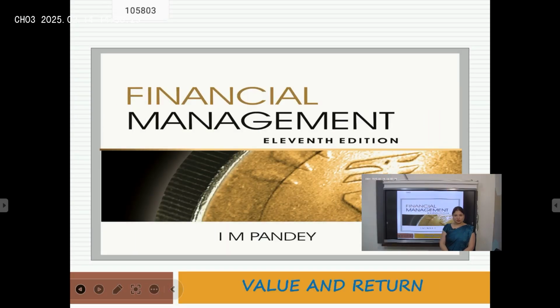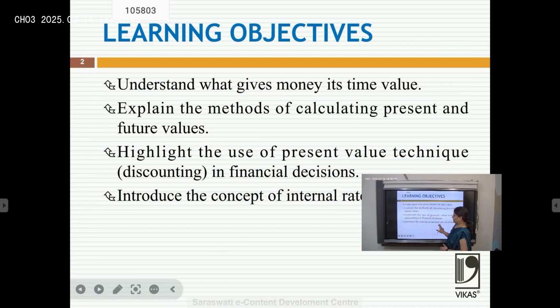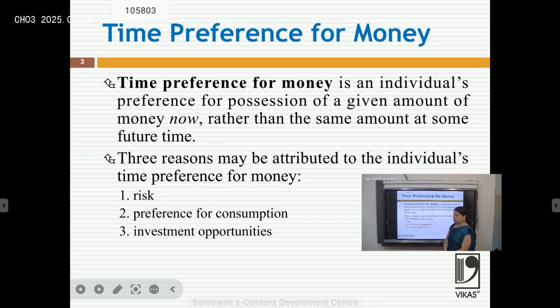Hello dear learners, today I am going to teach you the topic time value and return. Basically, what is the benefit of this topic? That is to know the value of current investments in future. For example, the money today is not having the same value as the money tomorrow.